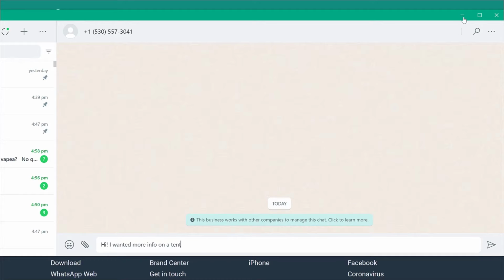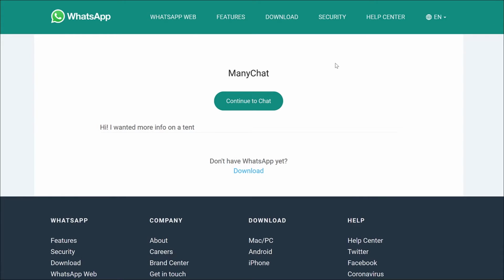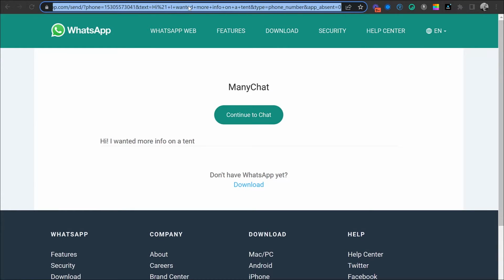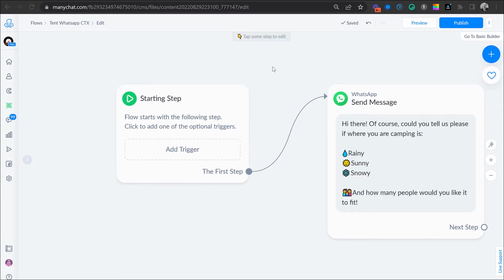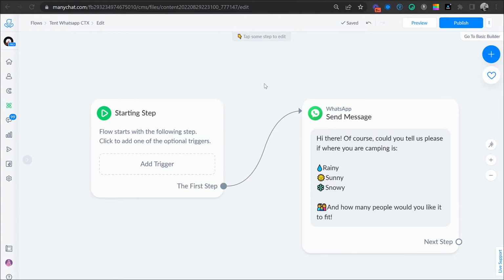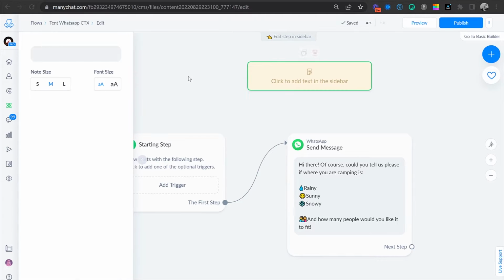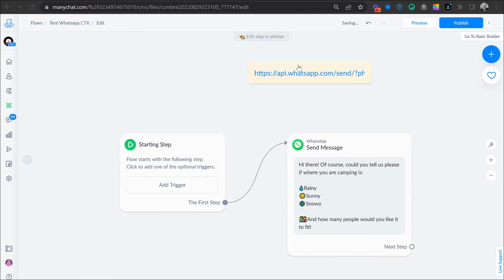So what you want to do is exit if in case you opened it, and you want to click that link that was generated on your search bar. As you can see, this one no longer has any spaces and has been turned into an actual link. I always like to take that into my Manychat account where my automation is going to be, and I like to create a comment here. Add a comment, and I like to copy paste that link that was generated. So I know that this is going to open up this right here.